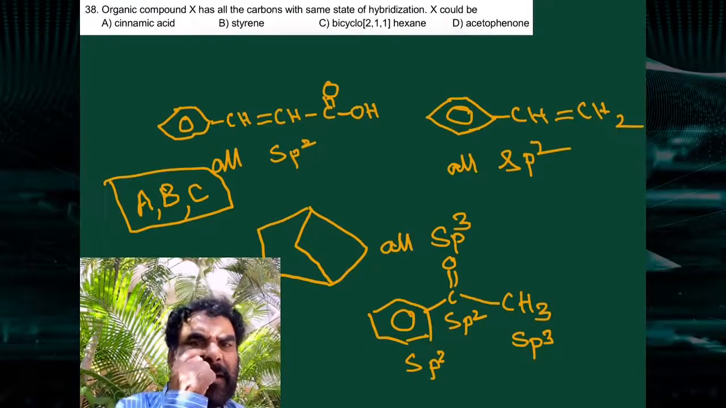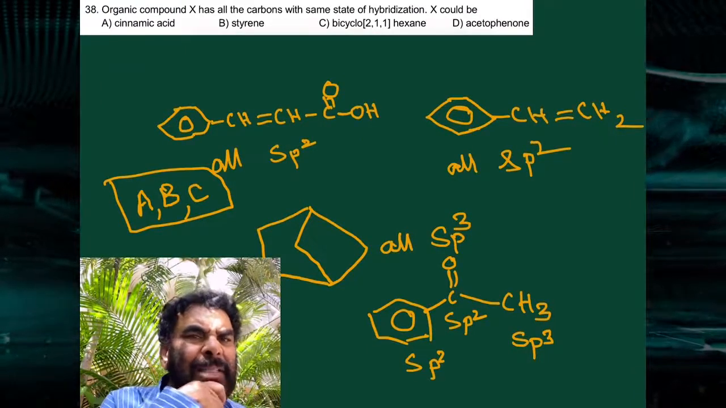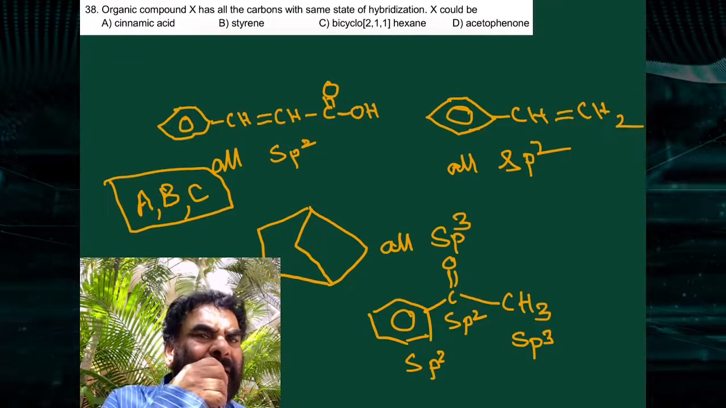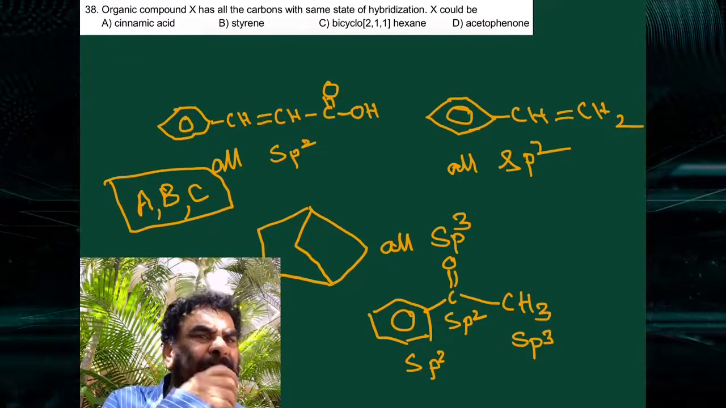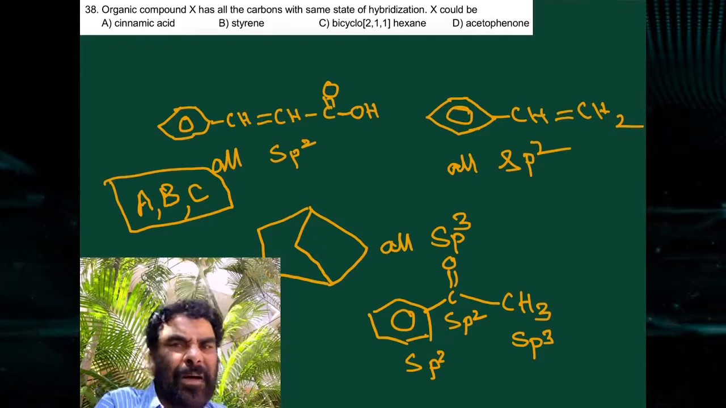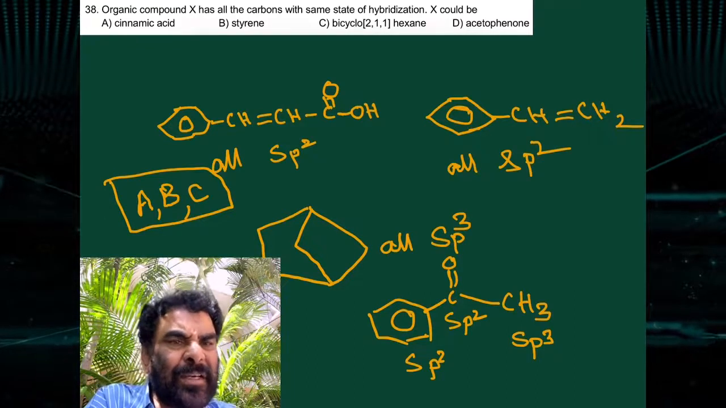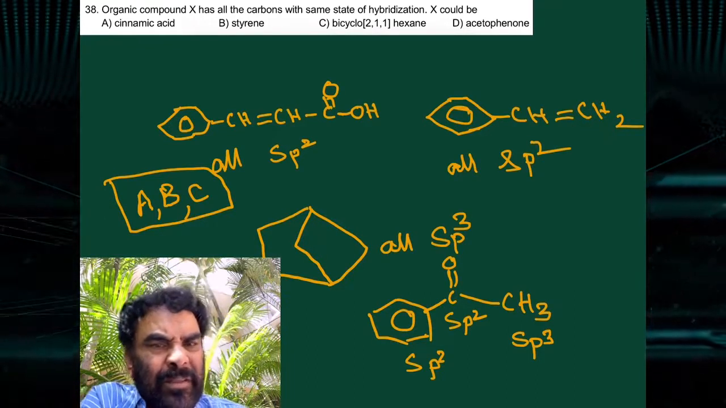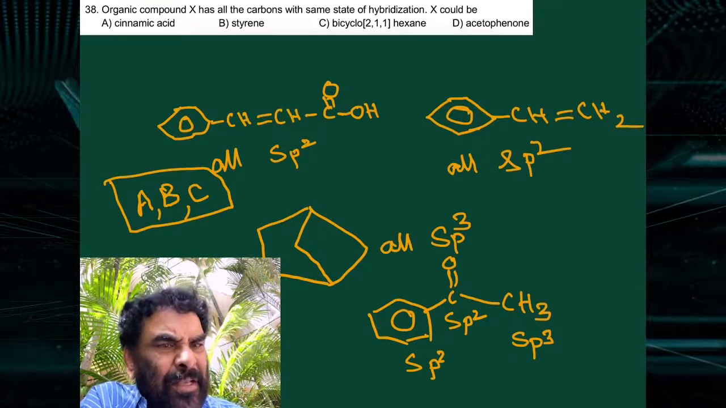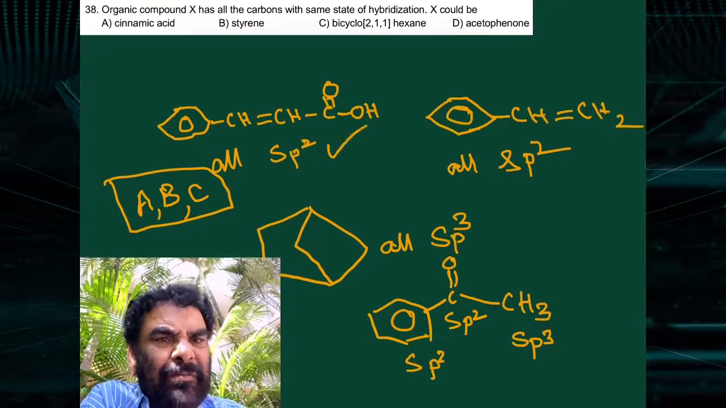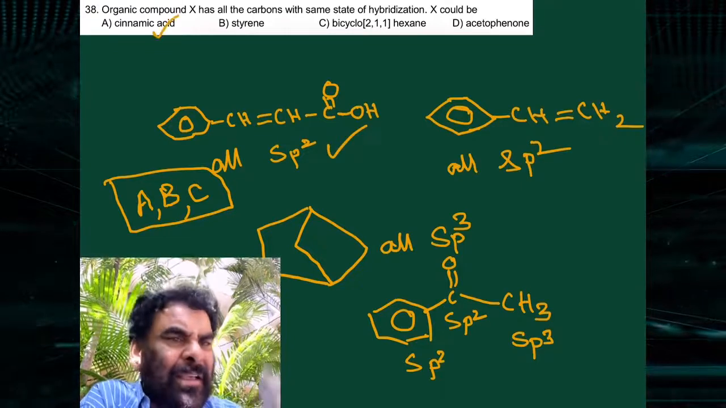Next one is cinnamic acid. Organic compound X has all carbon atoms with the same state of hybridization. In the given molecule, all carbon atoms must be in the same state. Cinnamic acid, 3-phenylpropanoic acid or acrylic acid, all are sp2. So this is correct. Only sp2.